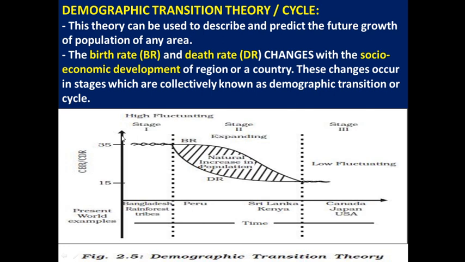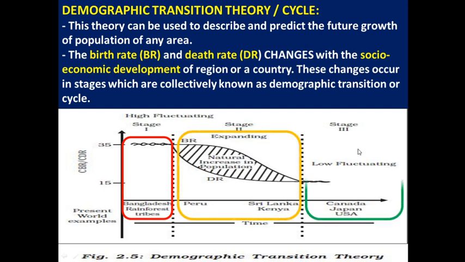First, on the y-axis we have the birth rate and death rate. CBR means crude birth rate and CDR means crude death rate out of 1000. On the x-axis we have time, meaning years. Here we have three stages: stage 1, stage 2 and stage 3. All these three stages are collectively known as demographic transition theory or demographic transition cycle.